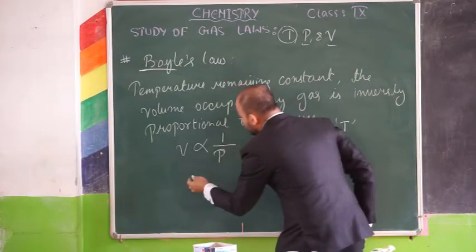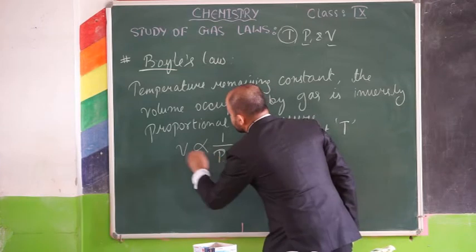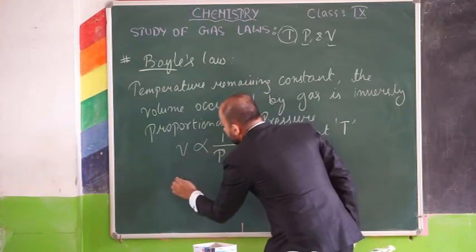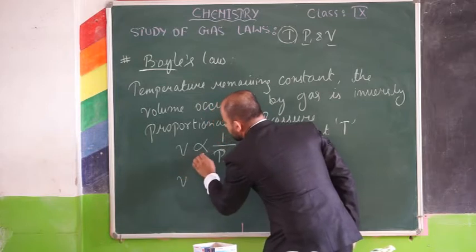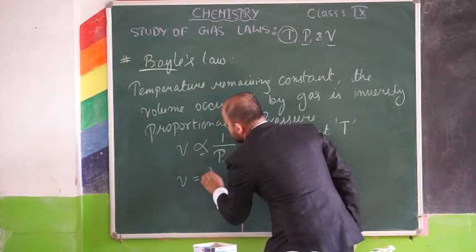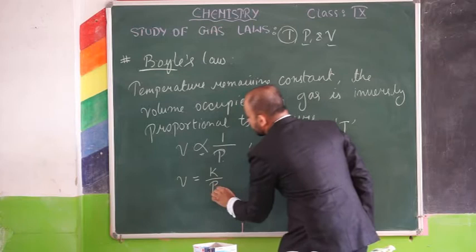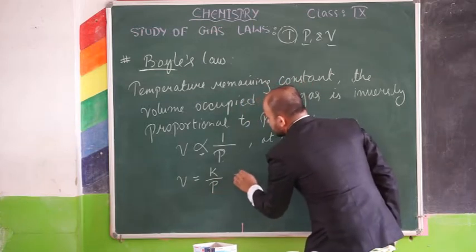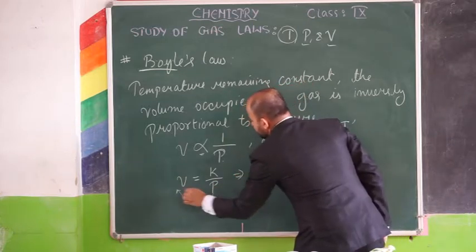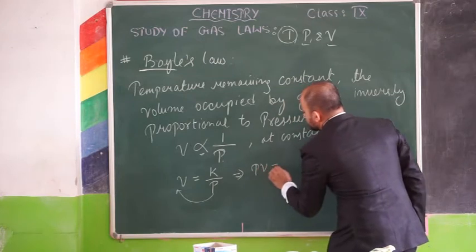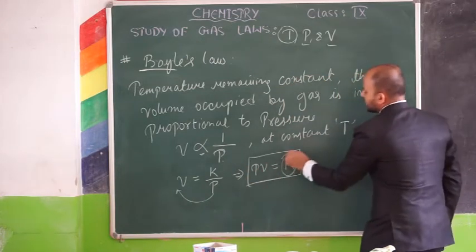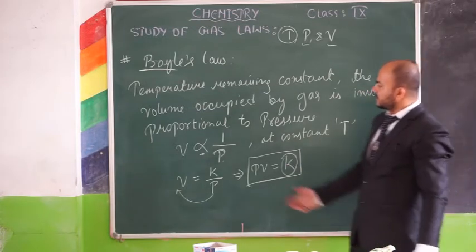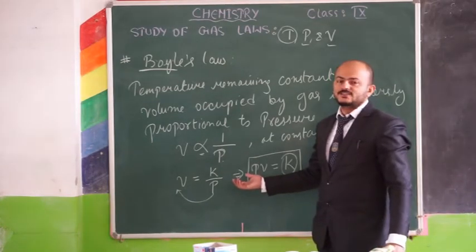Now, let's remove this proportionality sign. V equals some constant over P. Then if you take P to that side, PV equals some constant. So this is constant. Now, this is actually what? Boyle's law.